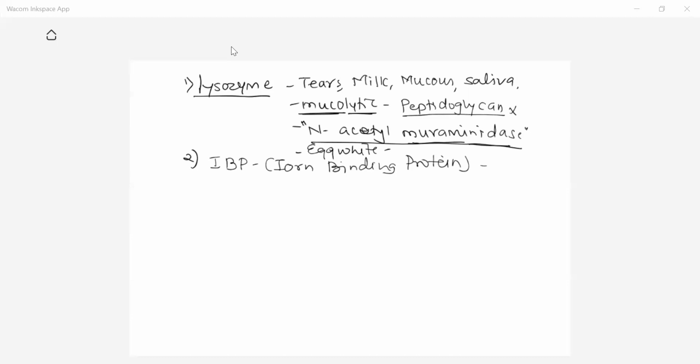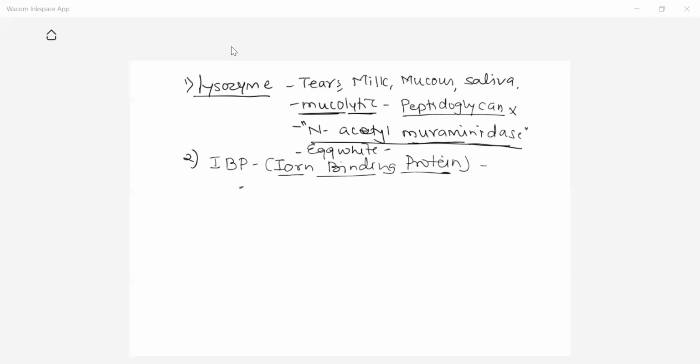Here, the body fluids like tears, mucus, saliva, as well as our serum or blood also contain iron binding protein. The name itself indicates iron binding protein. Their role is how they protect the body.